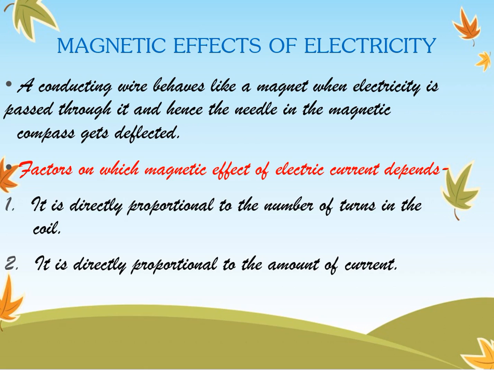Factors on which the magnetic effect of electric current depends. First, it is directly proportional to the number of turns in the coil. Second, it is directly proportional to the amount of current.